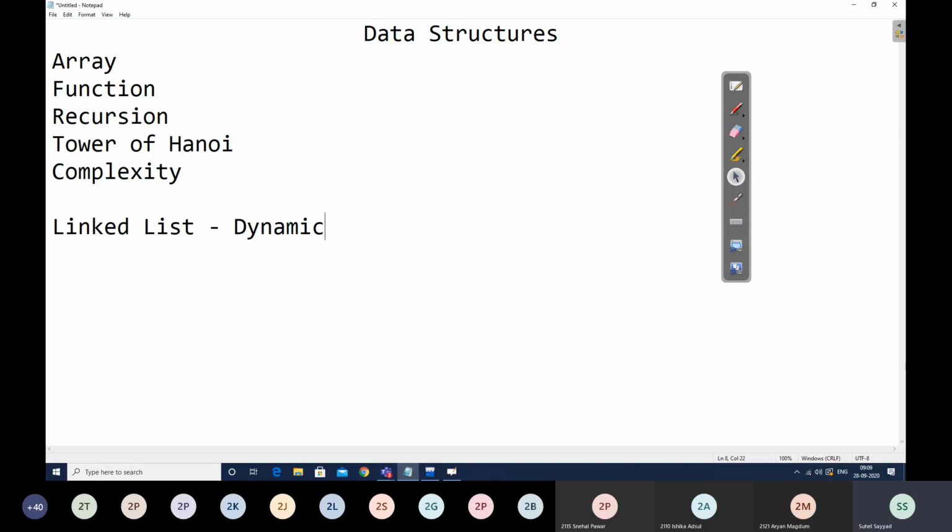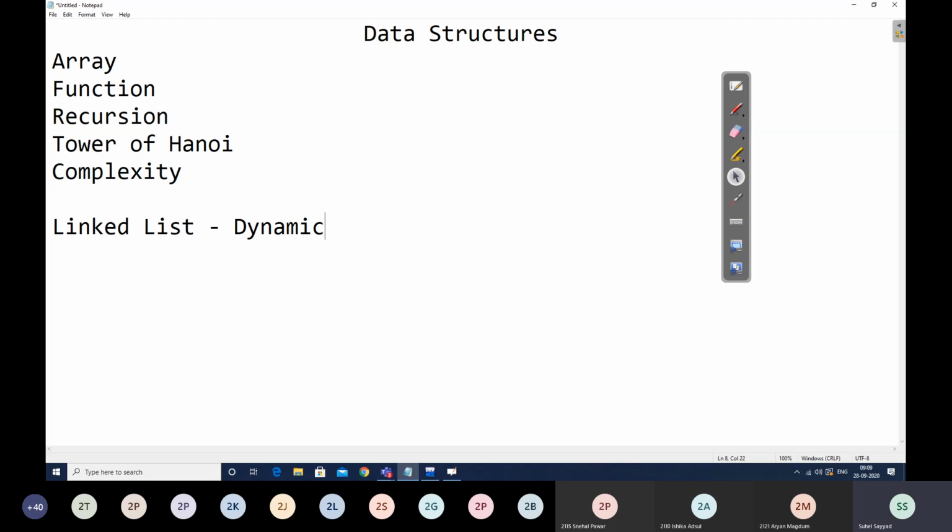Now these nodes are created and deleted as per the requirement with the help of operations like at start, at end, and at given location. And we can maintain an external reference pointer called start, a minimum of one, which helps us to determine the first node or the starting node of our linked list. In case of a singly linked list, the next link of the last node is pointing to null. Initially, when our linked list is empty, that time start itself is pointing to null.